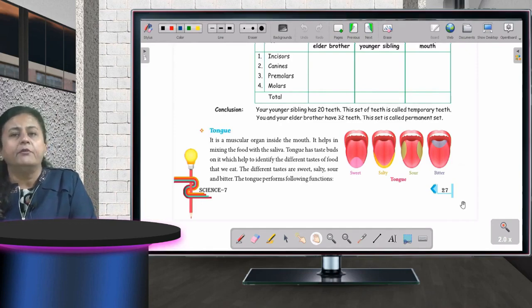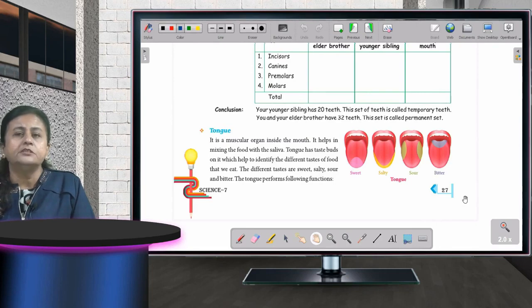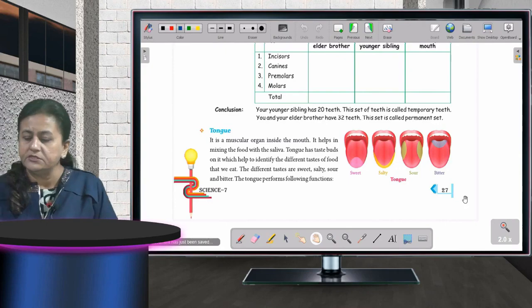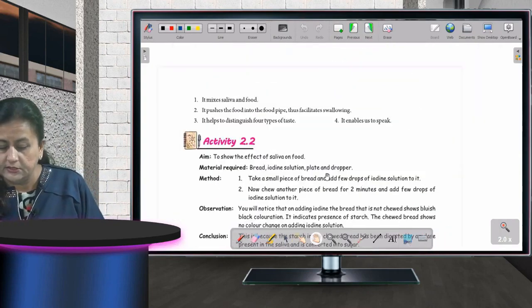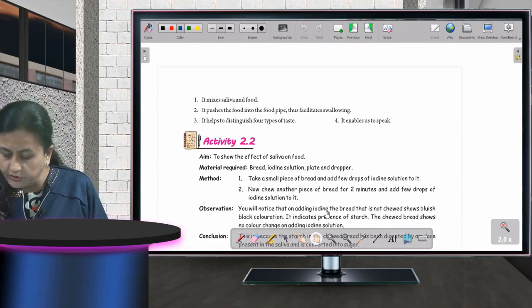The tongue performs the following functions. What is the first important function? If we do not have a tongue, we won't be able to speak. For speaking, your tongue plays a very important role. Second, it mixes the saliva which is in your mouth with the food you have eaten. You all can see on your screen also.